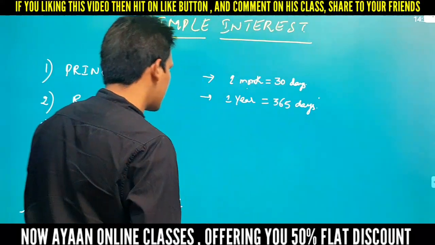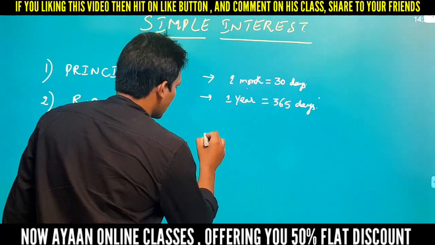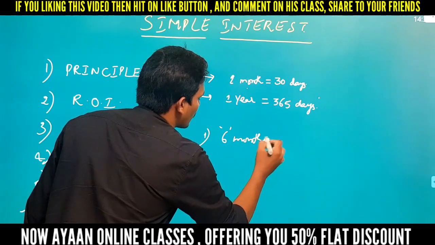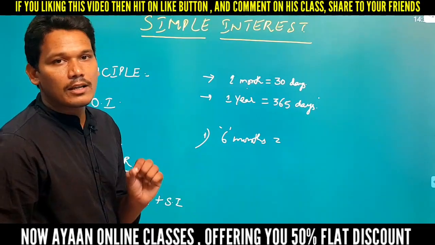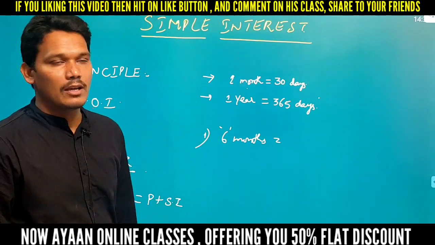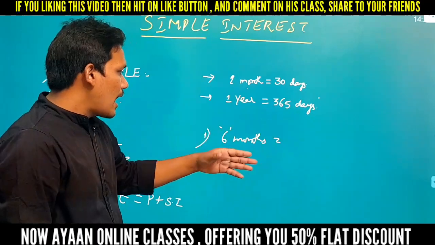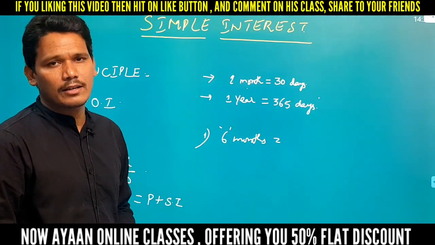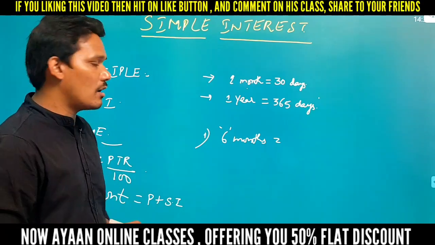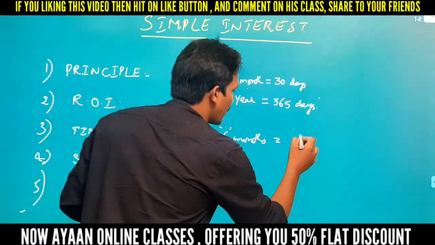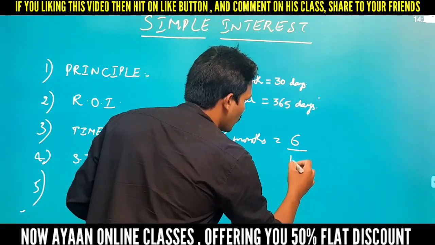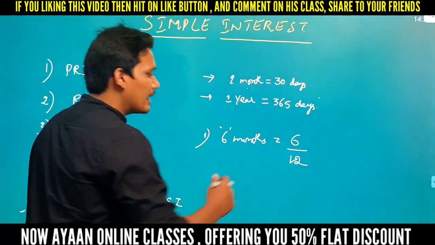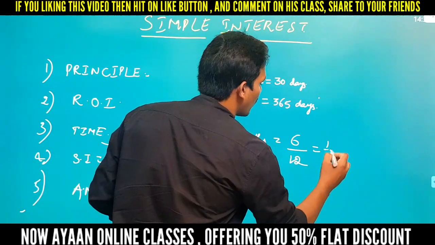Let's go with some examples here. The very first example is 6 months. Now we are going to convert this 6 months into years. Normally we have awareness that 6 months is nothing but a half year. How did you get a half year? Just divide 6 by 12, because 1 year consists of 12 months. In that way we got a half year.